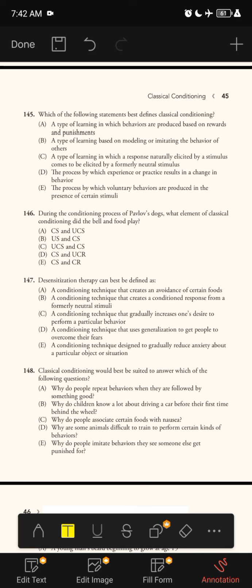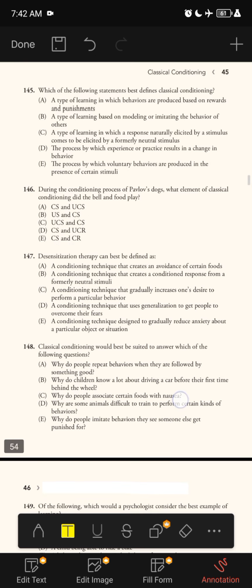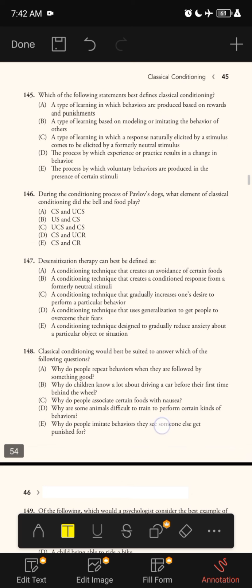During the conditioning process of Pavlov's dogs, what elements of classical conditioning did the bell and the food play? A. Conditioned stimulus and unconditioned stimulus. B. Unconditioned stimulus and conditioned stimulus. C. Unconditioned stimulus and conditioned stimulus.